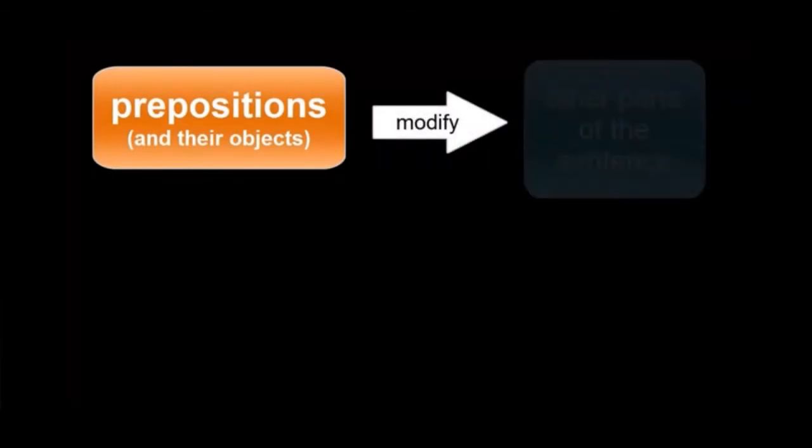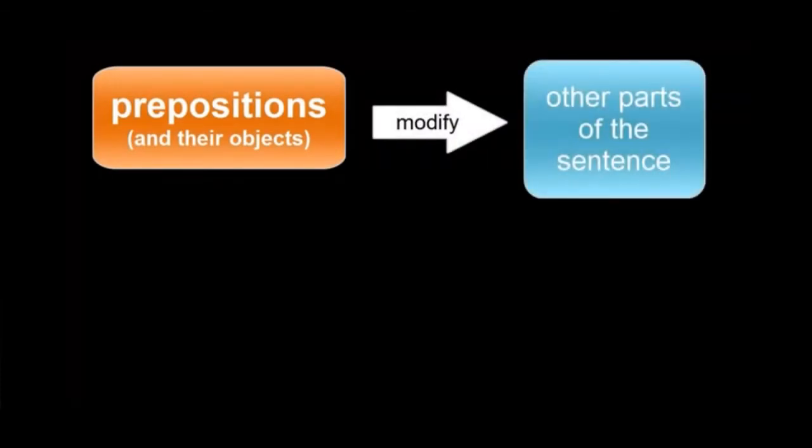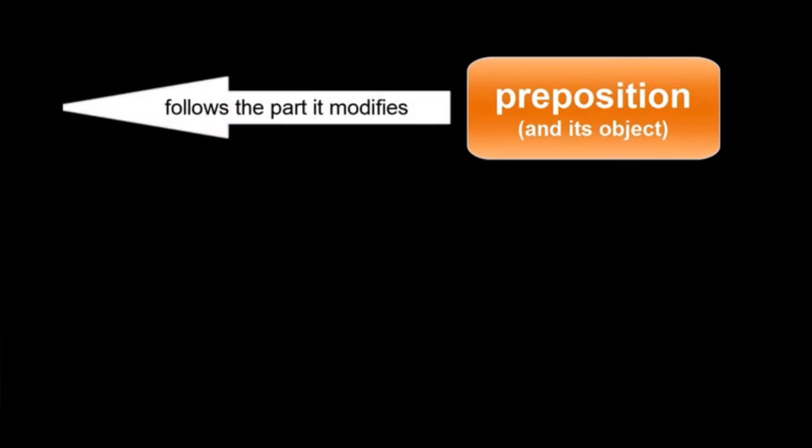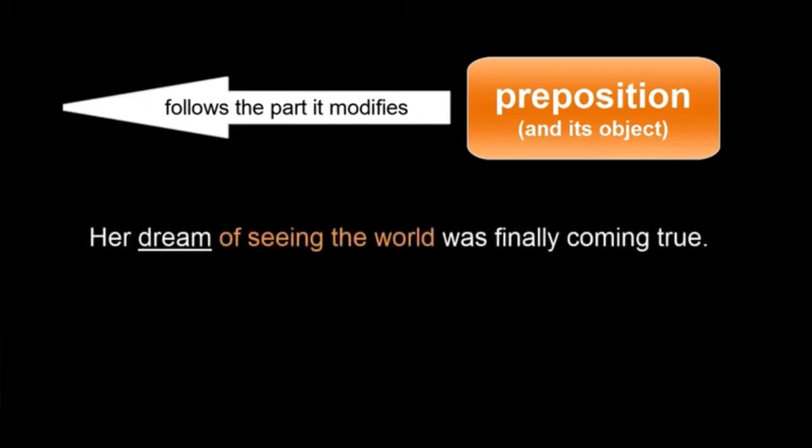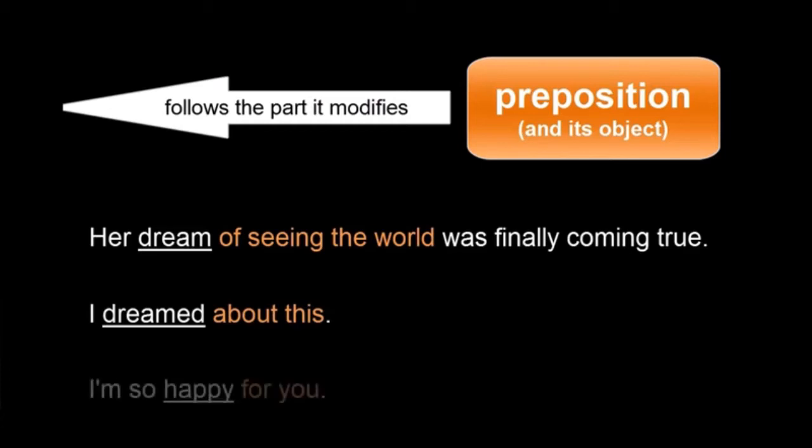Another important thing to note is that a prepositional phrase gives information about a certain part of a sentence, like a verb, an adjective, or a noun, and the prepositional phrase usually follows the part it is modifying. Look at these examples. Her dream of seeing the world was finally coming true. I dreamed about this. I'm so happy for you.